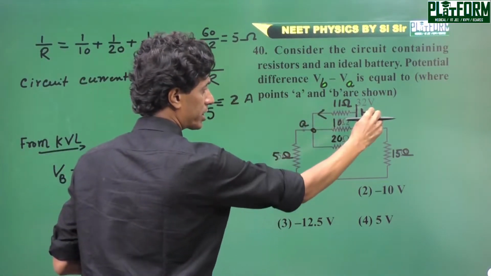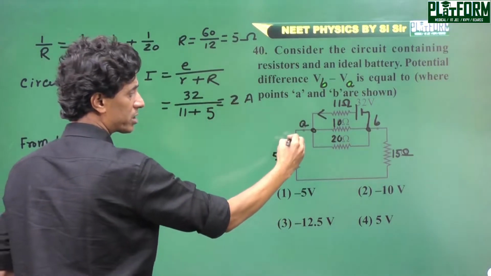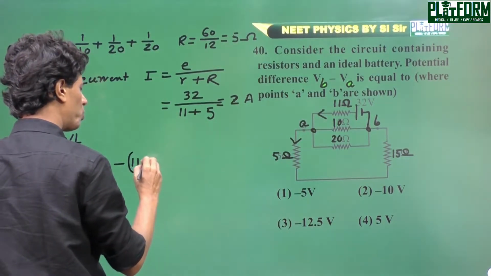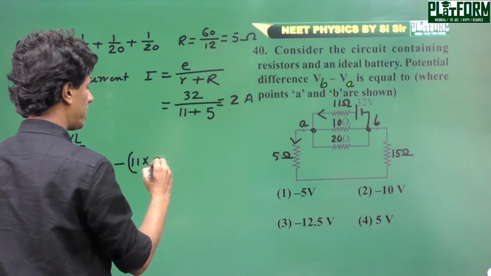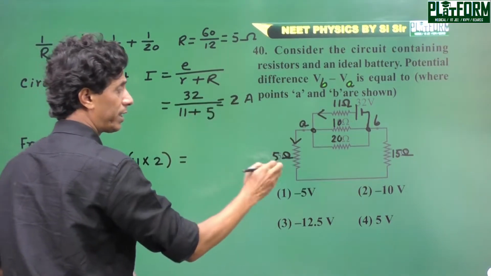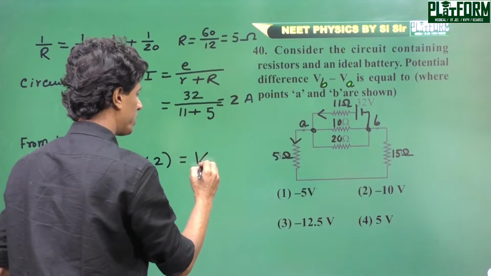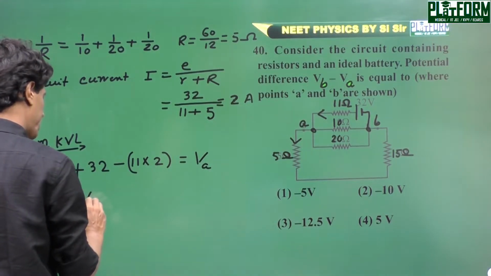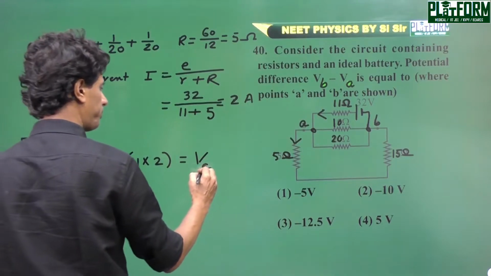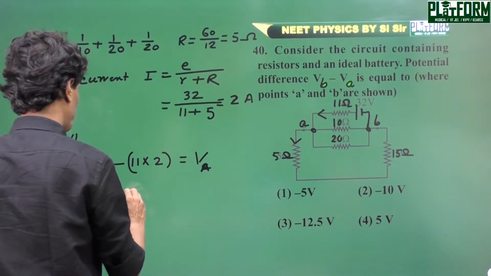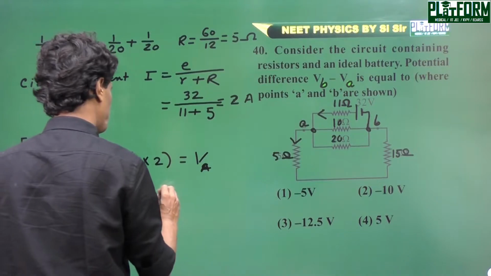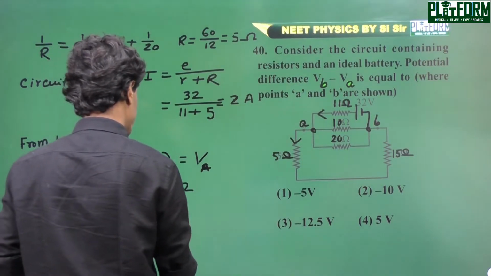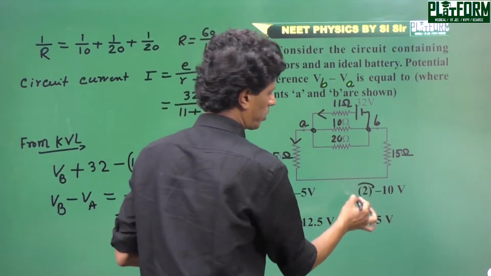Along the direction of current, potential drops. So 11 into 2, the circuit current, equals the potential of the point A. So the potential of B minus the potential of A is equal to 32 minus 22. So the right option here is 10 volt and the correct option is 2.